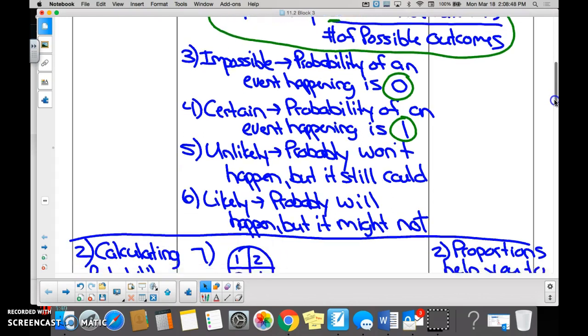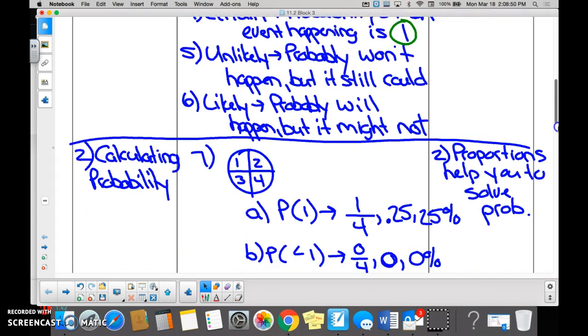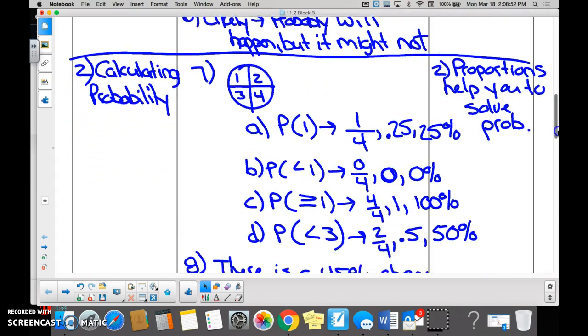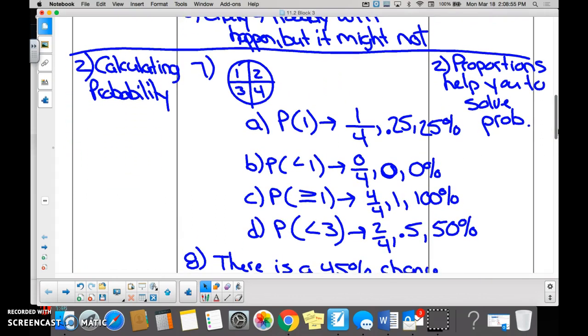Calculating probability, I gave you this spinner, and I asked you what was the probability you'd spin a 1. And fraction-wise, you all said there's a 1 out of 4 chance to spin a 1, which is 25 hundredths because we converted that to a decimal, which is 25% because we converted it to a percent. You need to be able to convert between fractions, decimals, and percents. We did an entire lesson on this a couple of chapters ago. Super important.